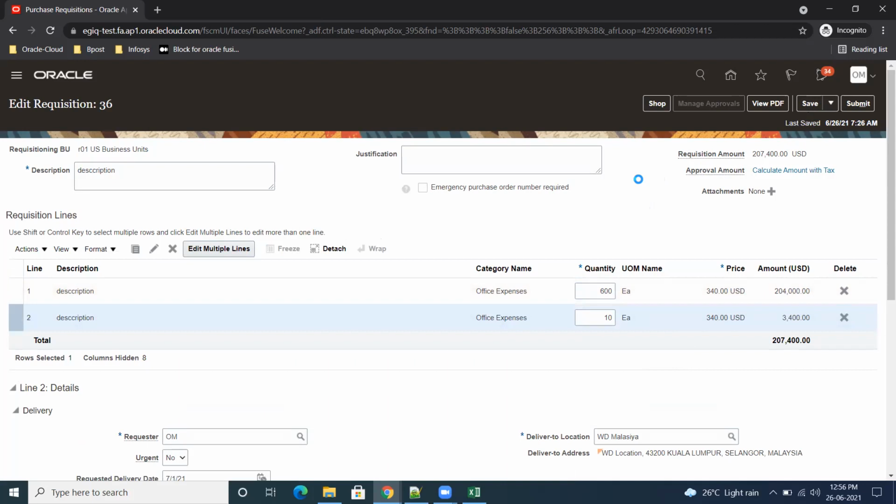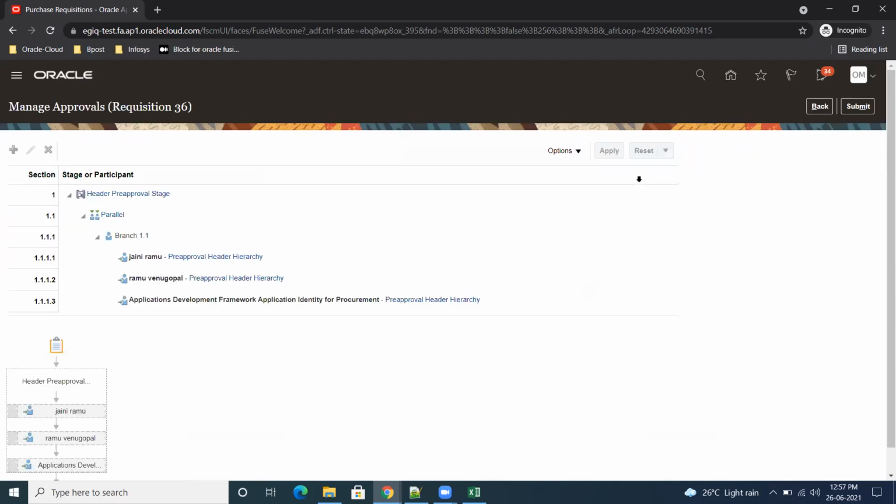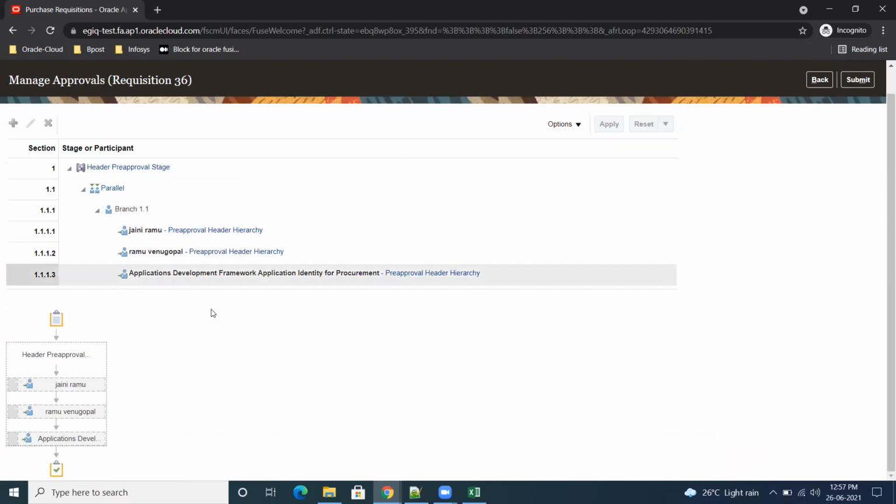Manage approvals. Now system will trigger based on the approval group. See, now it is going to first one, second person based on approval group, and that's all.